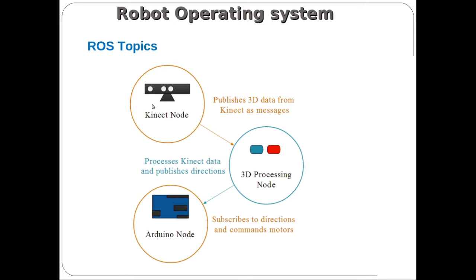The Kinect node will publish 3D data, and once the image is processed, the 3D processing node analyzes the image and publishes the direction in which the robot has to move. Once the Arduino node subscribes to the published direction, it will create a command and actuate the motor, and the robot will move to the desired location.